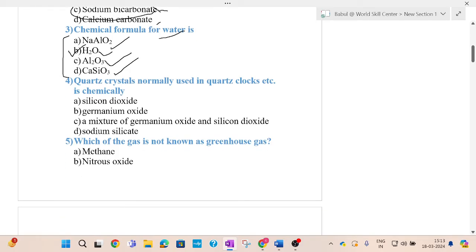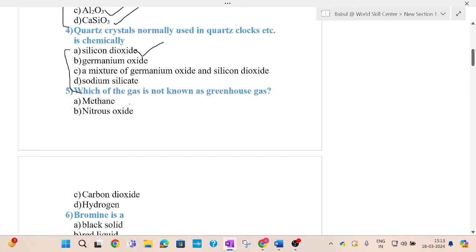Next question: quartz crystal normally used in quartz clocks is chemically. Options are silicon dioxide, germanium oxide, a mixture of germanium oxide and silicon dioxide, sodium silicate. The answer for this question is silicon dioxide. Silicon dioxide is generally used in quartz clocks.